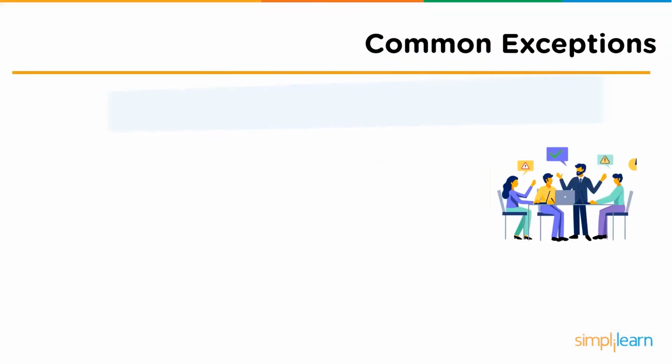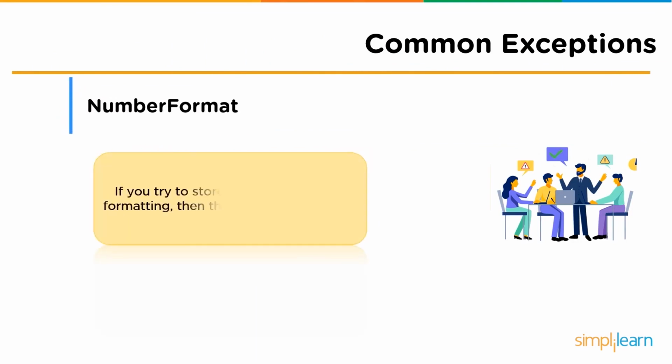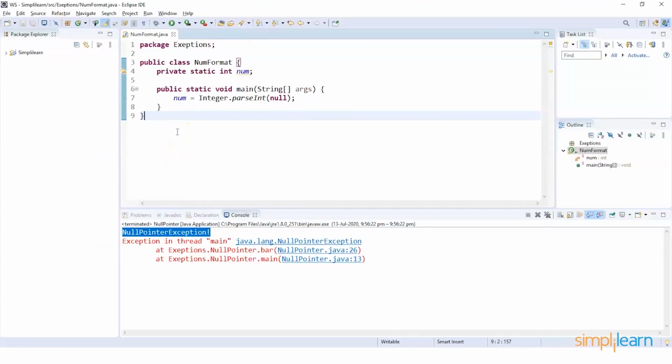Followed by this, we have the next type of common exception, which is the number format exception. If you try to store a value with wrong formatting, then this particular exception is thrown. Now to understand this in a much better way, let us try to execute a sample program. So here on the screen, we have a sample program where we are trying to cast a string into an integer. So this kind of operation should throw an exception.